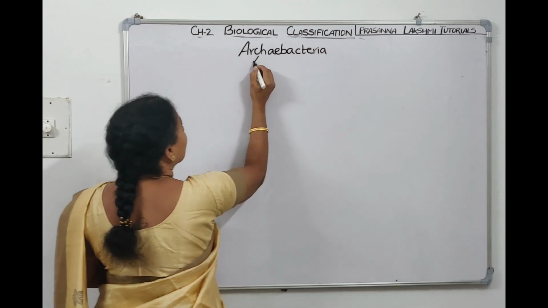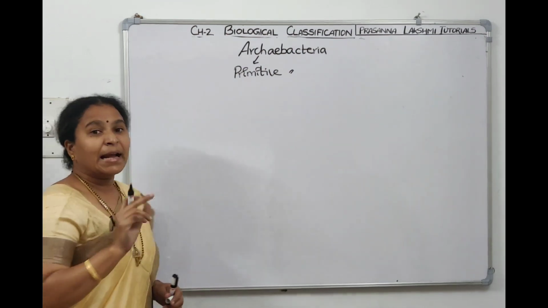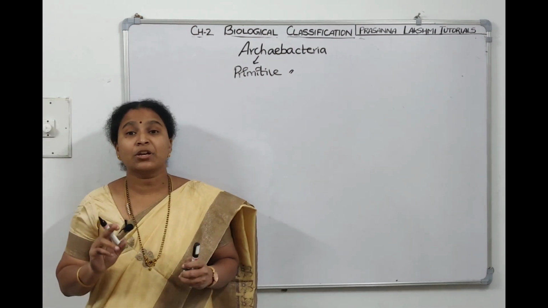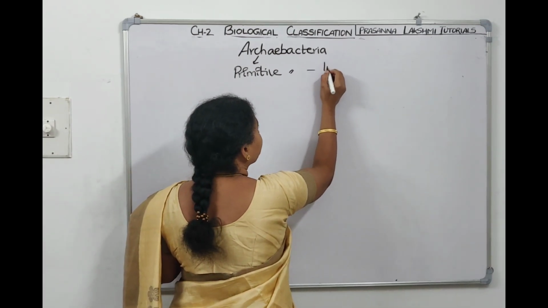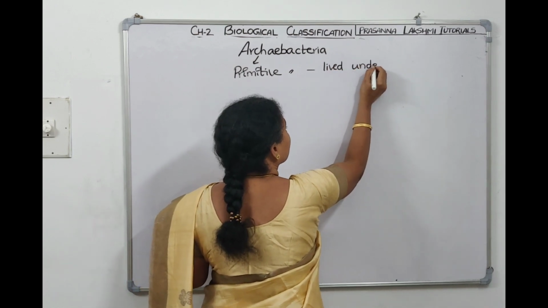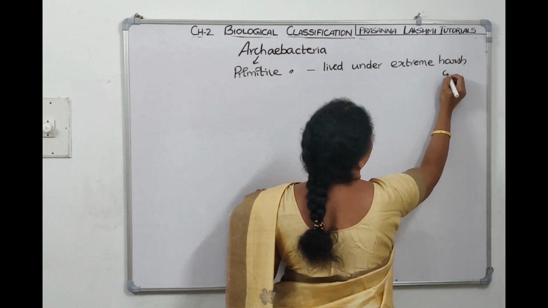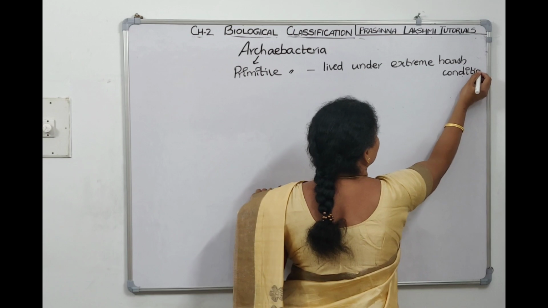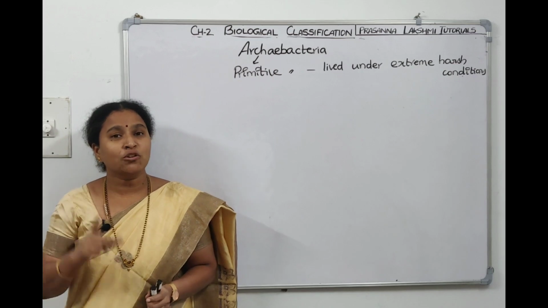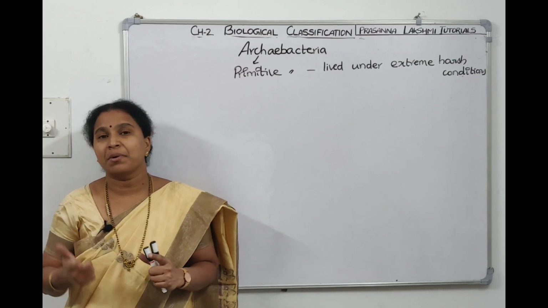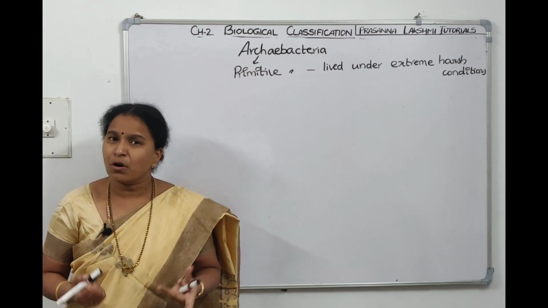What is the meaning of archae? Primitive. They are a category of primitive bacteria, ancient bacteria, which lived under extreme harsh conditions. The ancient conditions are very harsh. Under those conditions they survived, so that's why we call them Archaebacteria. I told you there should be some peculiarity in the cell wall and cell membrane which allows them to survive under those extreme harsh conditions. Now let us see the Archaebacterial cell wall, what speciality it has.